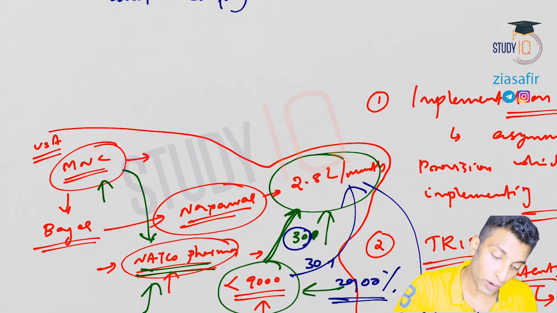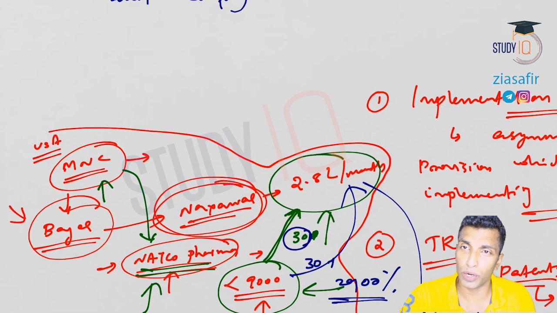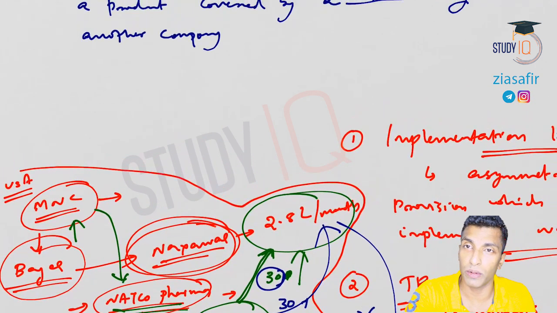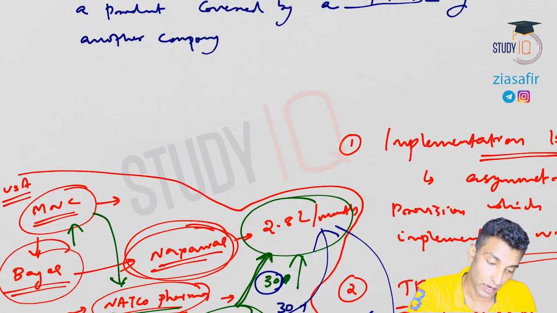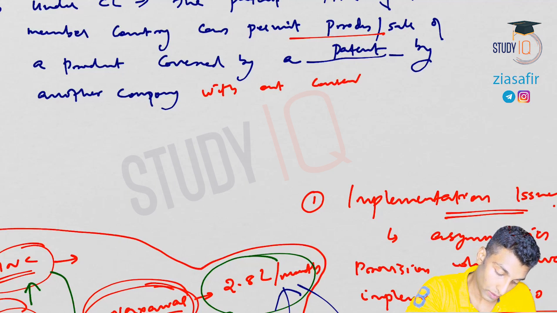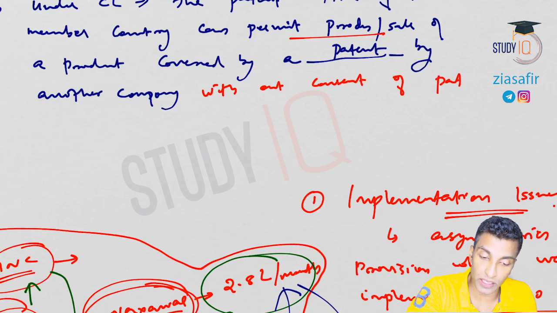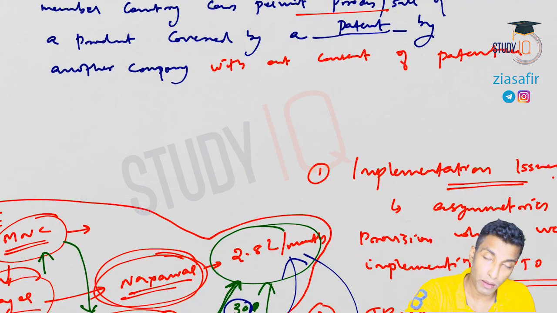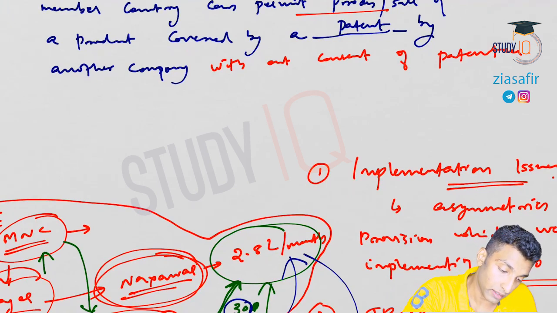Okay, who is holding the patent originally? This company, Bayer. The original patent holder is actually Bayer, but Natco Pharma was asked to produce this. So another company produces it without the consent of the patentee, that means Bayer here, by paying a reasonable royalty to the patentee.